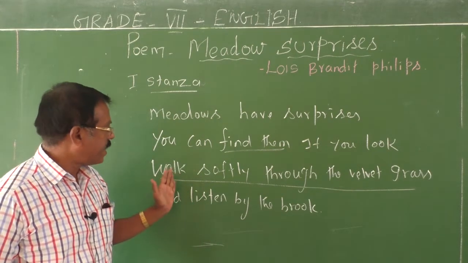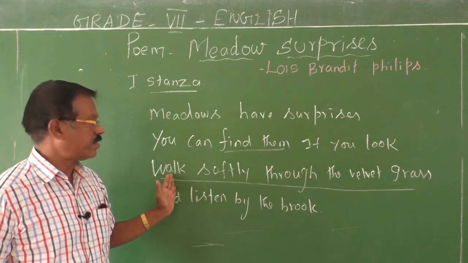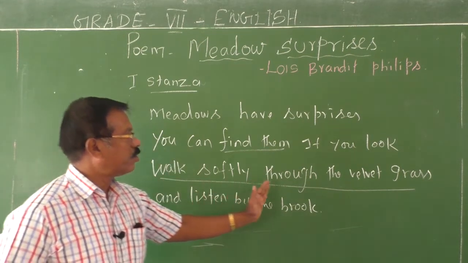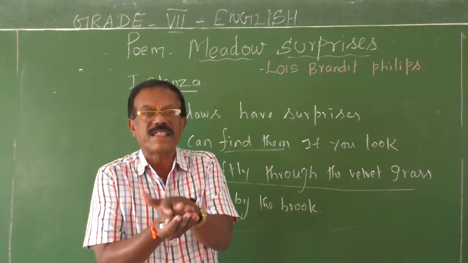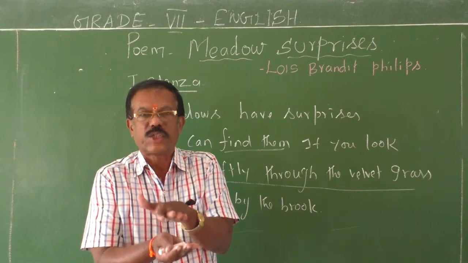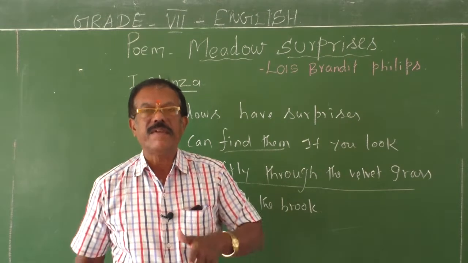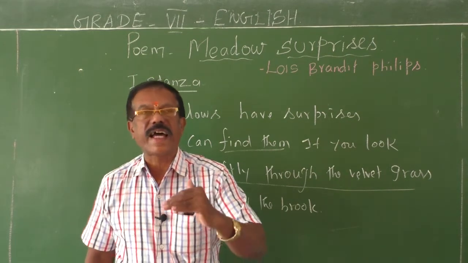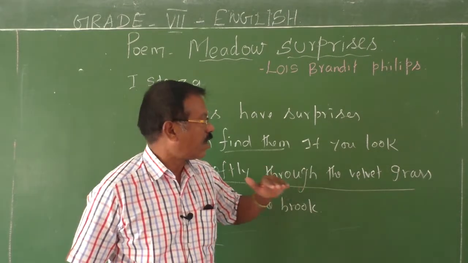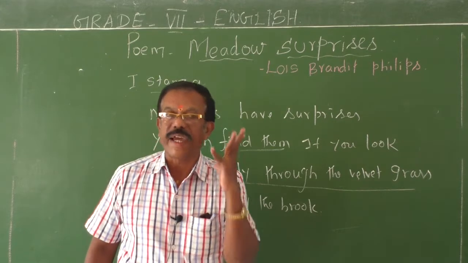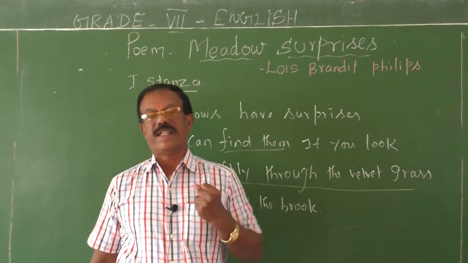Therefore, the poet says in the third line of the first stanza, walk softly through the velvet grass. If you touch velvet cloth, you can feel its softness; the texture is very soft. In the same manner, the green grasses are as soft as velvet, so if you walk on them, you can feel the softness.